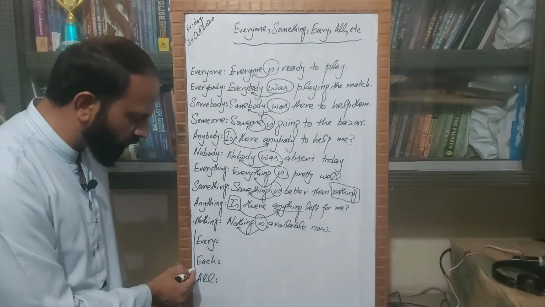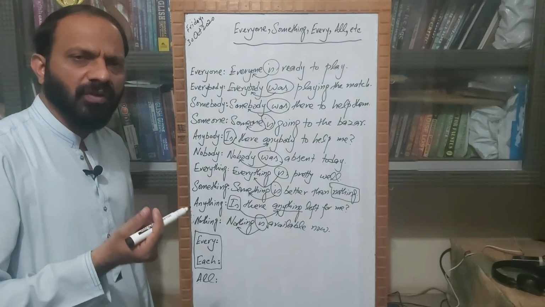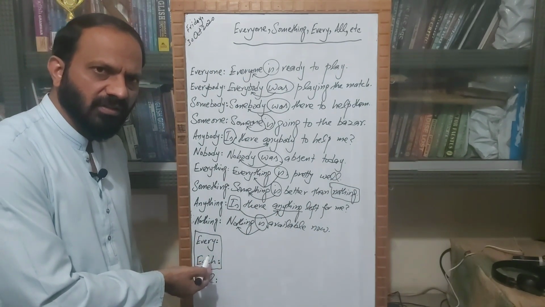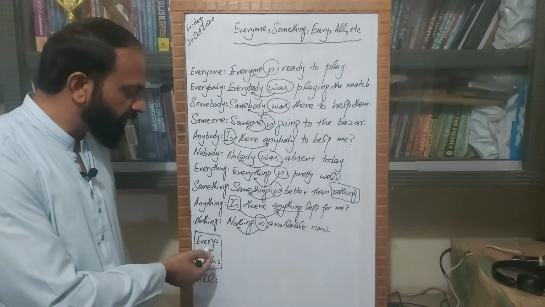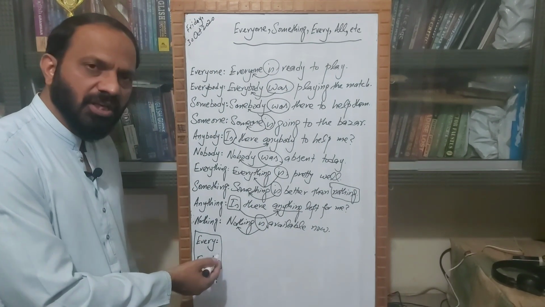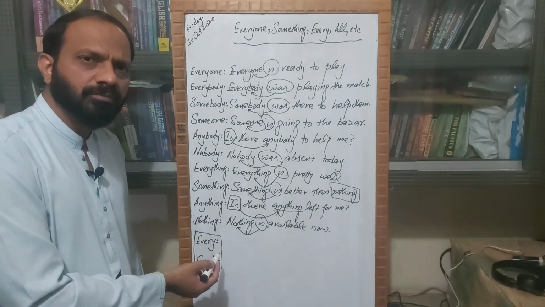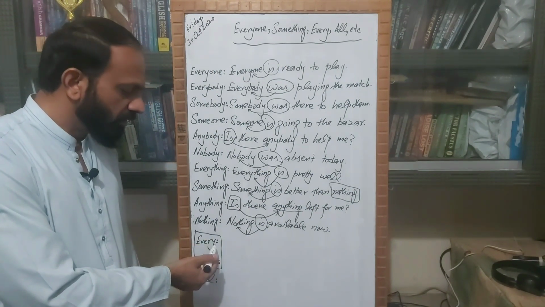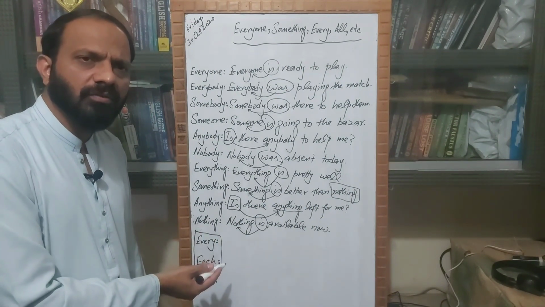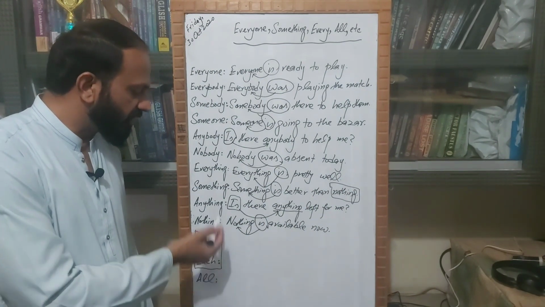For these two words, each and every, we'll always use a noun after these words. Like we can say every person, we can say each chair. So in this way we will be using either a person after these two words each and every, or we will be using a thing as a noun after these words.